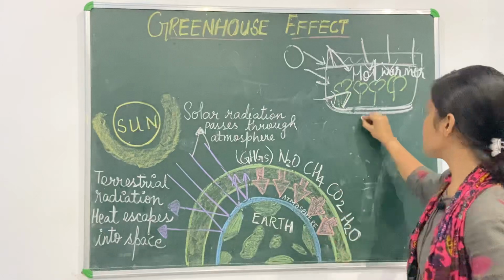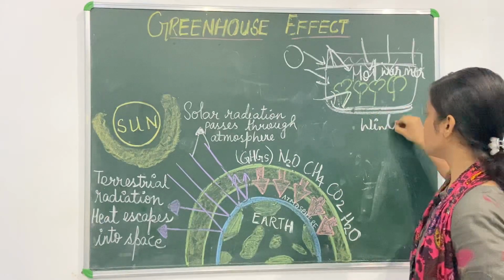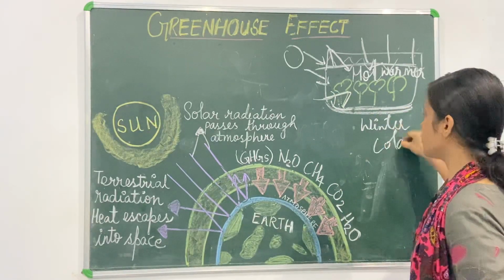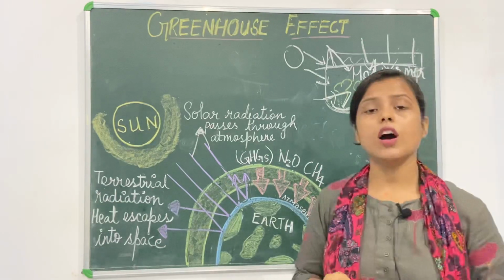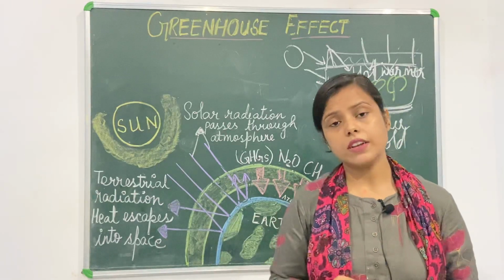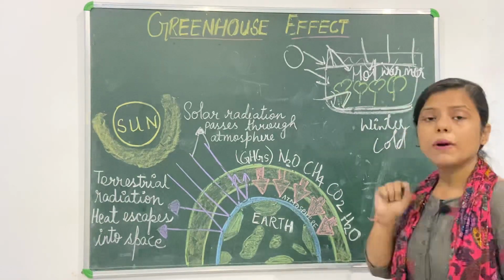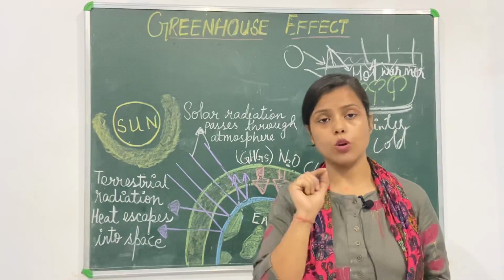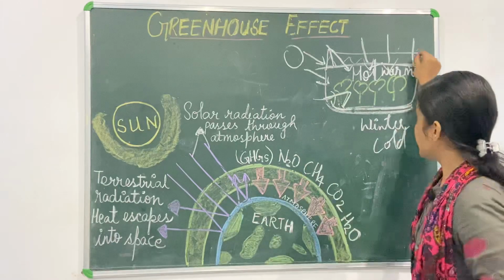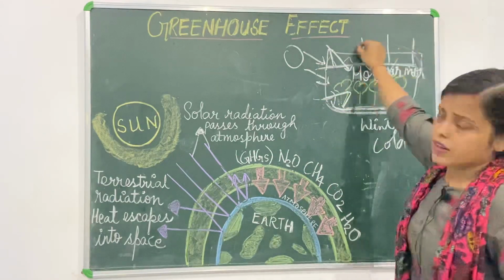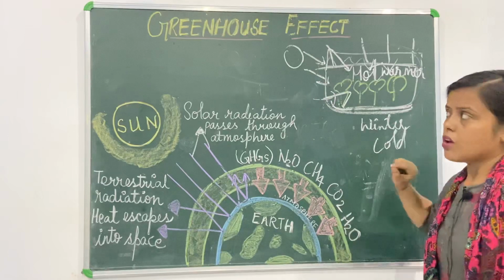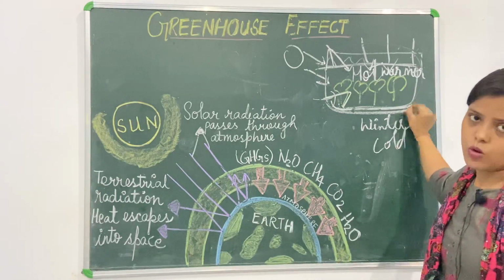The outside temperature is cold. It is a winter temperature over there, a chilling temperature. And since the plant requires a warmer temperature for its proper growth, it becomes very easy to grow plants in this greenhouse. So, this is what a greenhouse is.